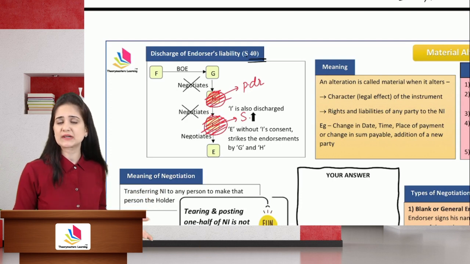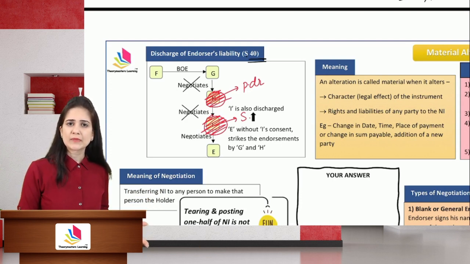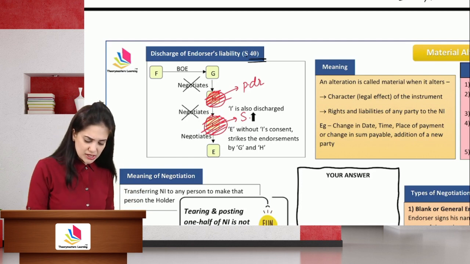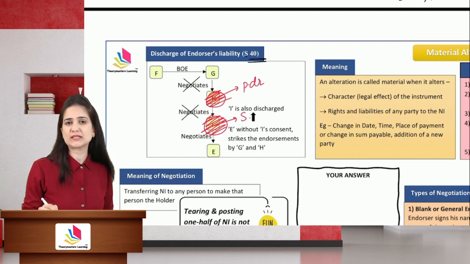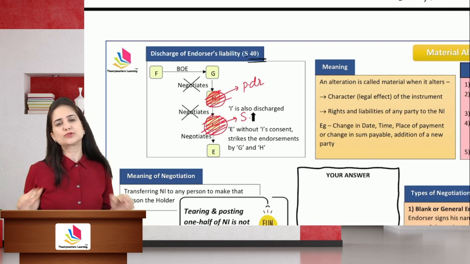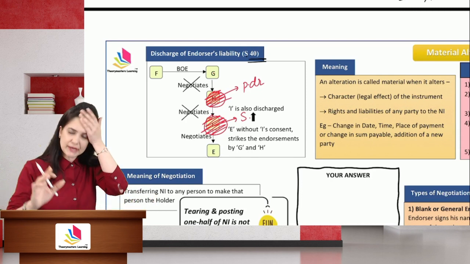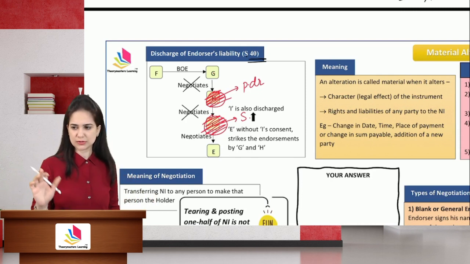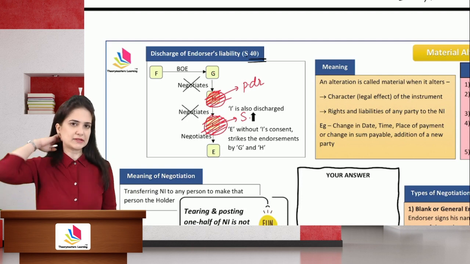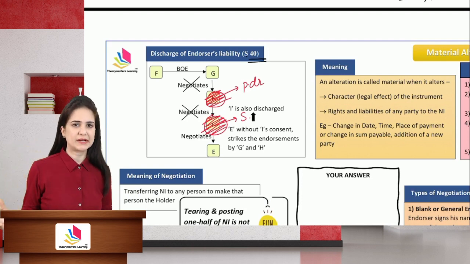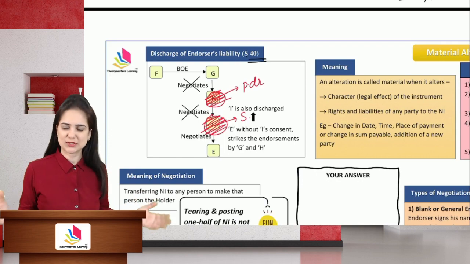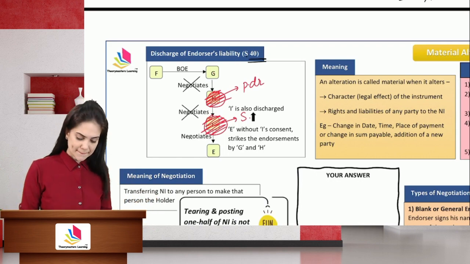That is what we had discussed in the Contract Act. So if E, you are discharging G and H without I's authority, I is also discharged. Okay, I is also discharged. So in this case, I will be discharged because H is like his debtor, debtor is discharged, surety is also discharged.